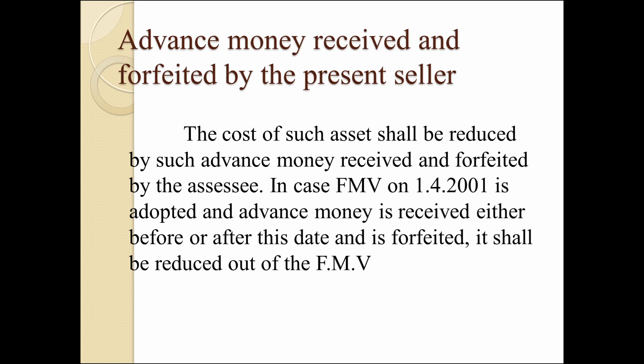At that time, the advance money received and forfeited by the present seller is to be reduced from the cost of acquisition, that is, from the actual cost or fair market value, whichever is taken into consideration. After that, we have to calculate indexed cost of acquisition.